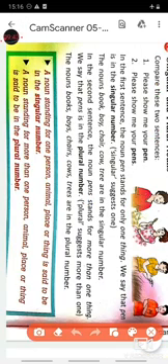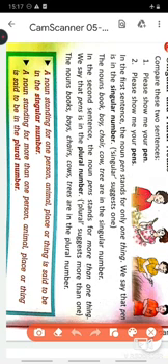Coming to the topic nouns, number. Number refers to whether a noun is singular or plural. While reading or speaking, we use some words which stand for one or which stand for more than one.